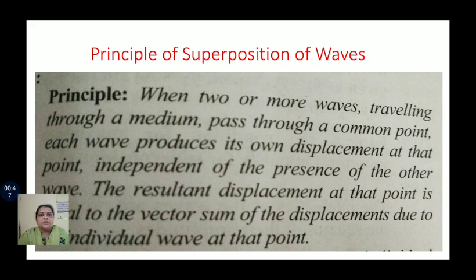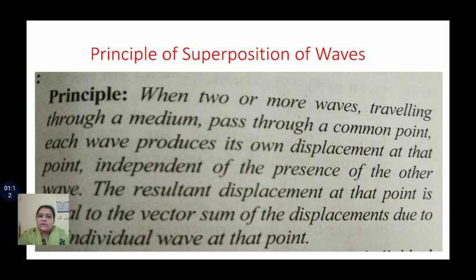When two or more waves traveling through a medium pass through a common point, each wave produces its own displacement at that point, independent of the presence of the other wave. The resultant displacement at that point is equal to the vector sum of the displacements due to the individual waves at that point.